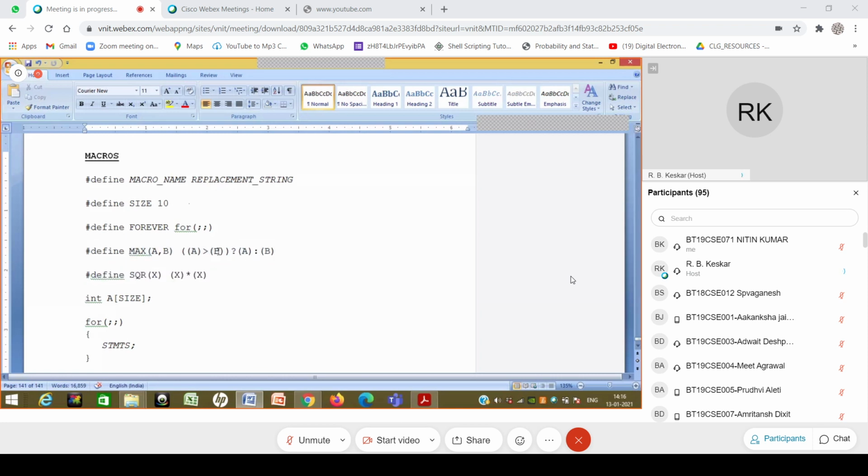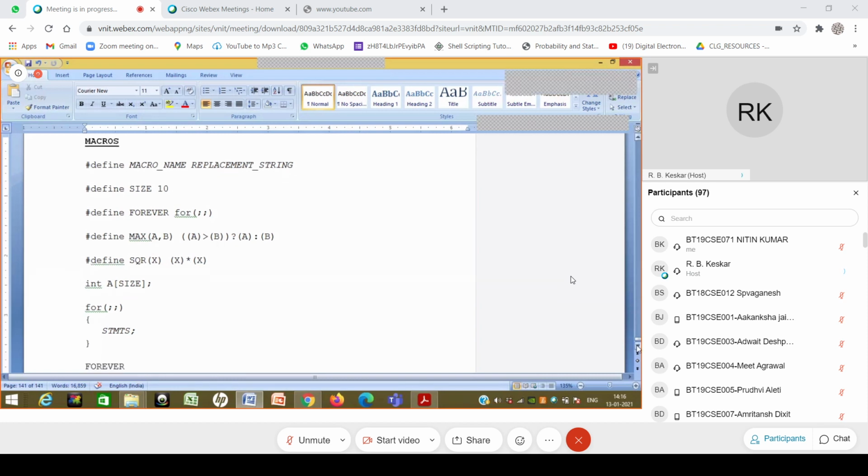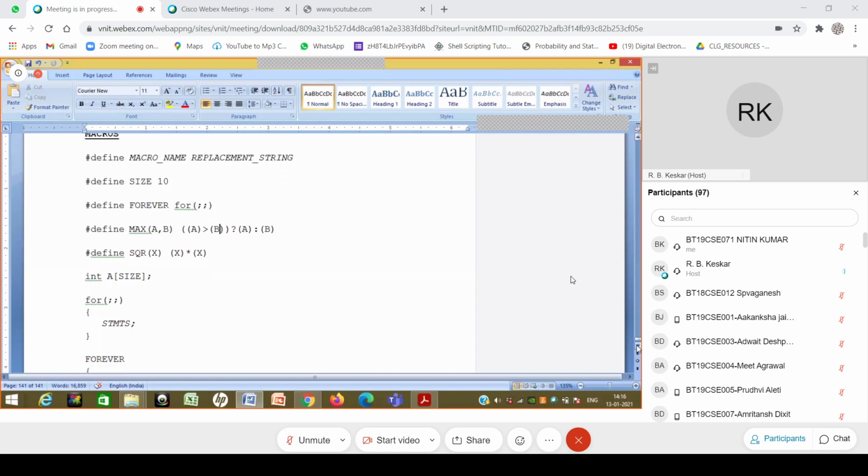As I said, multiple line replacements are possible. Writing function kind of things is also a little bit possible, but a lot of care has to be taken. And there are some kinds of recursions also which can play out. But this is completely beyond the scope of this. Even many of the advanced C language lectures would not be discussing any of that. So let's leave that.